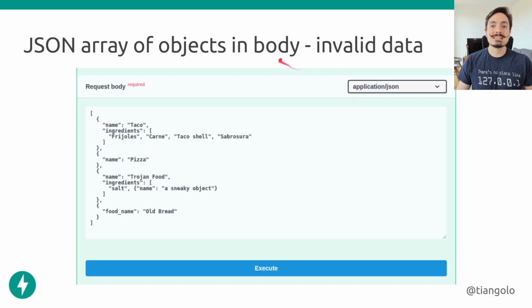Now, what happens if we send invalid data? So this is a request payload, and this is all valid JSON. So it's not that there's a comma missing or something like that. If there was a comma missing, then FastAPI will also show an error to the client. But let's say that this is valid JSON, because it is, but it's not valid with the data types that we define. Let's see how it is not valid. So the first element has a name, which is what we said. Taco ingredients, each one of these ingredients is a string, so this is all valid, that's fine. The first element is actually valid.